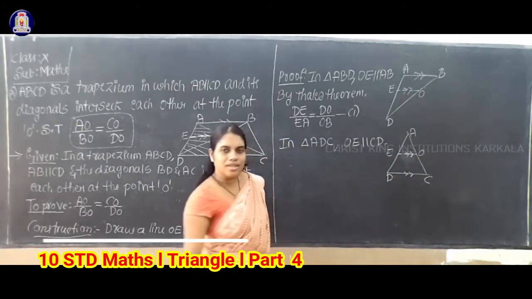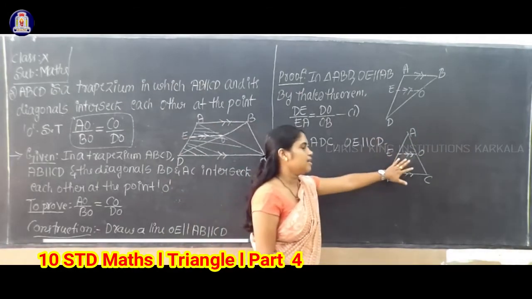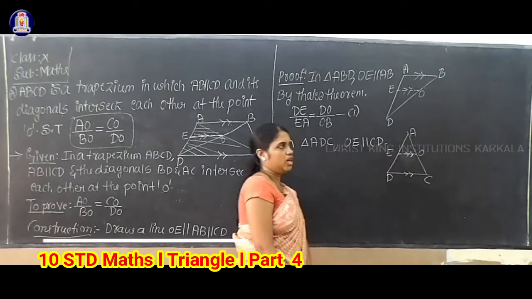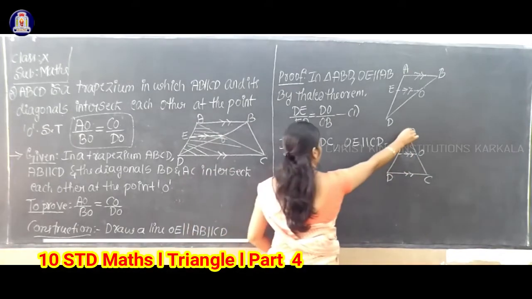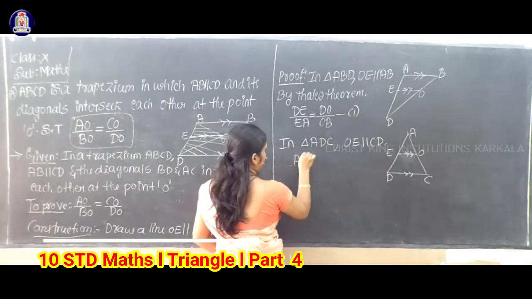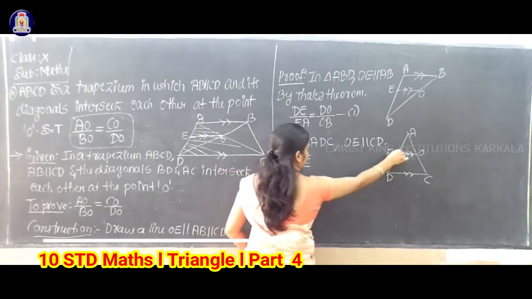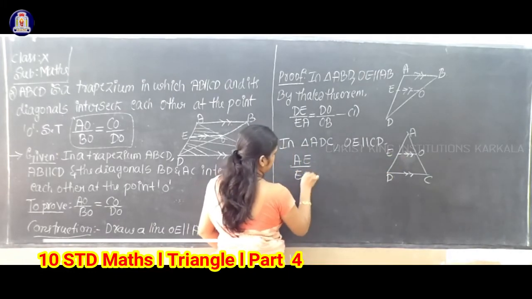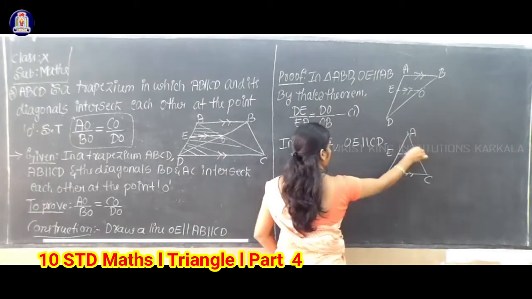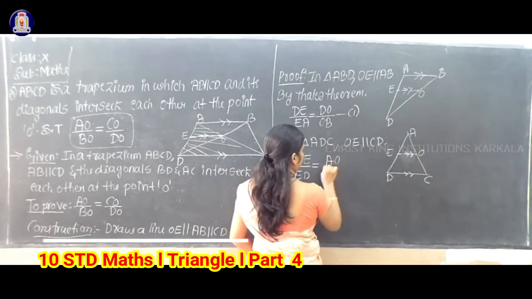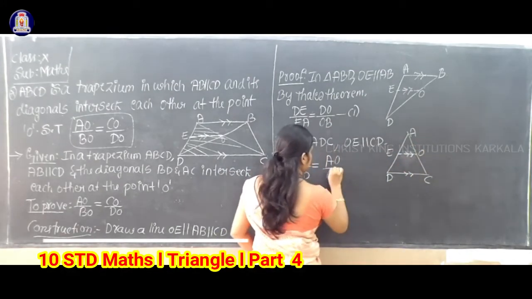Once again apply Thales theorem to this triangle. According to Thales theorem, I will get AE by ED equal to AO by OC.